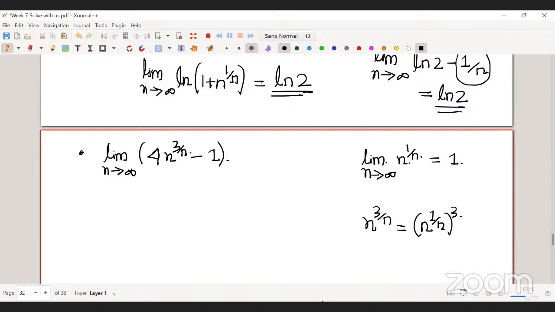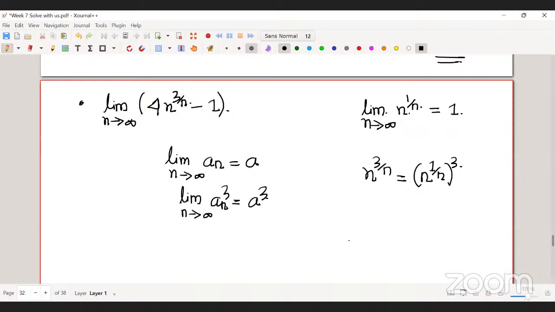Because if the limit as n tends to infinity of a_n is a, then the limit as n tends to infinity of a_n to the power q is a to the power q, right? So the limit of this one is nothing but 1 to the power q, which is 1. So then what you have is basically 4 minus 1, which is 3. Correct? Understood?